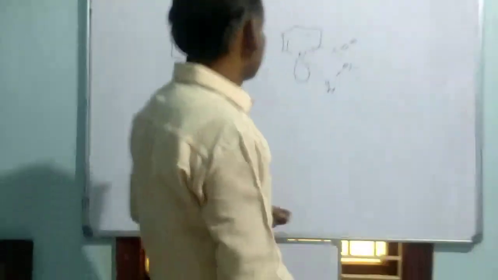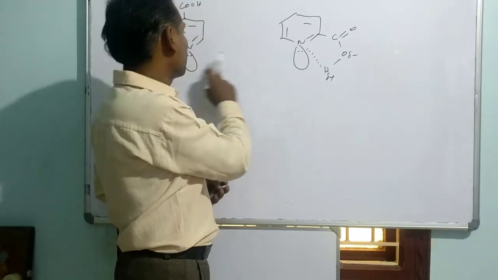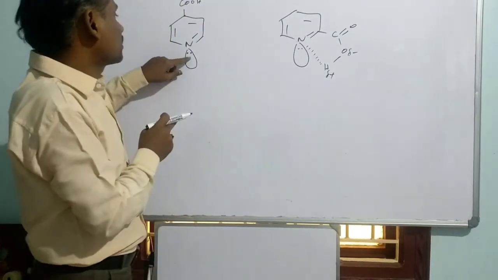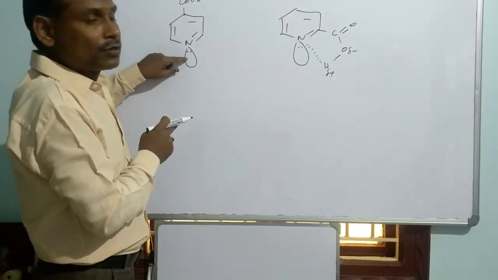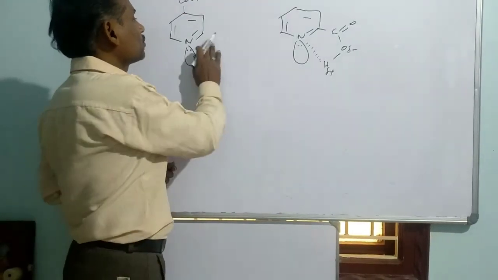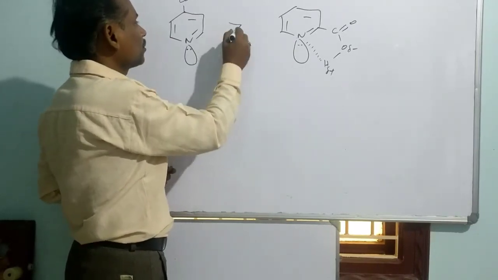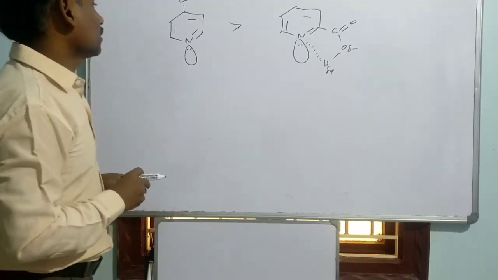In this situation, the ejection of proton is going to be tough compared to the other case, because there is no interaction between the donor hydrogen and the nitrogen. So the ejection of proton is easier in the first case compared to the second case. So the acid strength order will be like this.